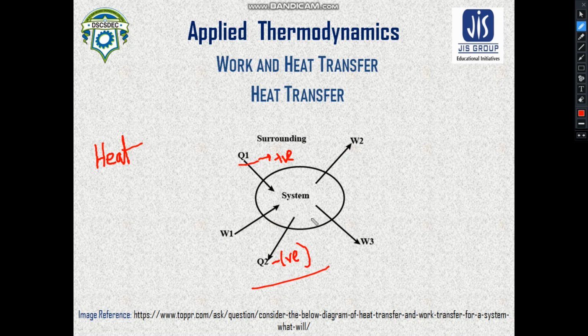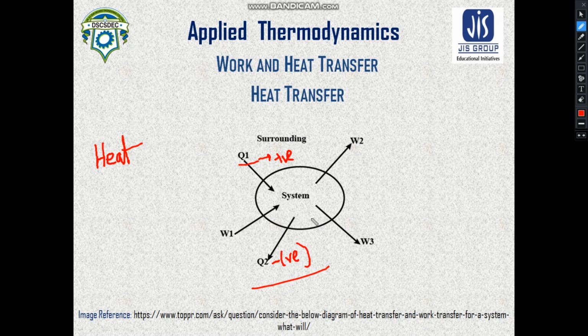So I hope you have understood the concept of heat transfer and the basic sign conventions of heat transfer. You must remember heat is not an energy which will inevitably cause a temperature rise. If you consider the case of latent heat, then the temperature always remains constant.